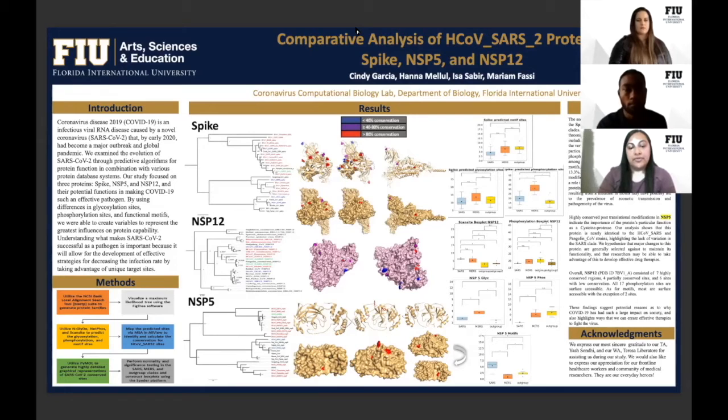Mutations or post-translational modifications to serine-rich phosphorylation sites may play a role in the conformational changes expressed in the spike protein, while a decrease in furin cleavage efficiency resulting from a mutation in motifs may have possibly led to the prevalence of zoonotic transmission and pathogenicity of the virus.